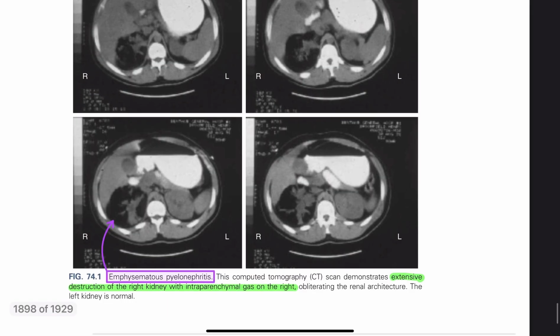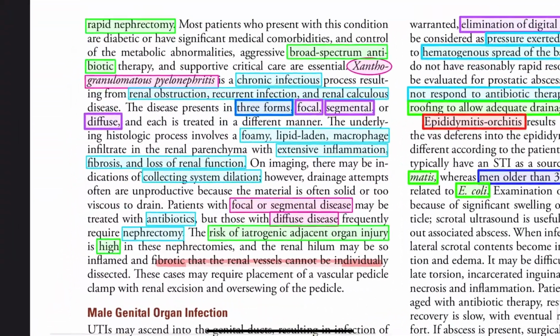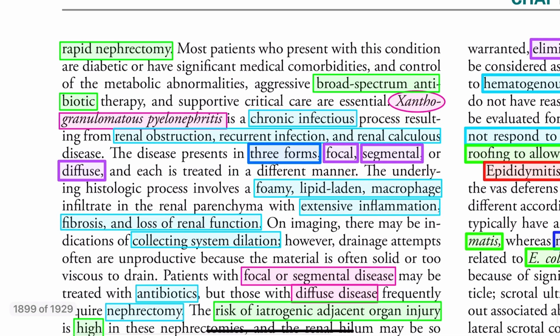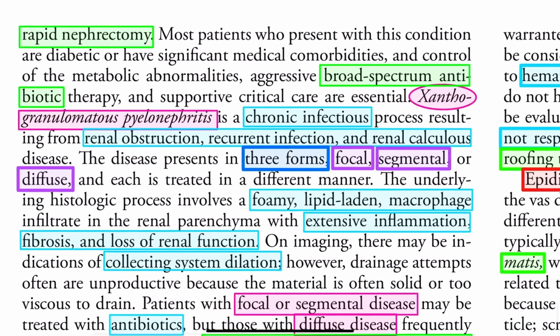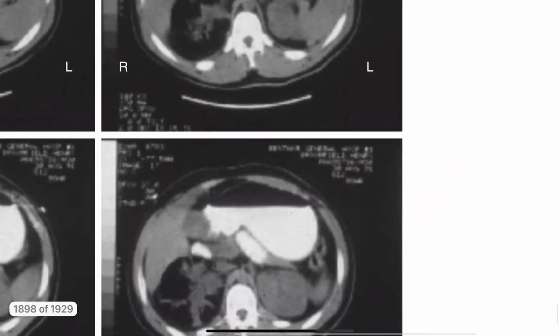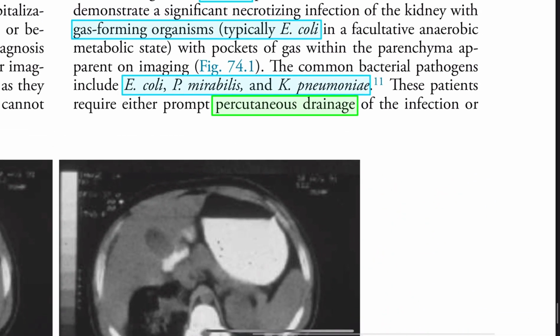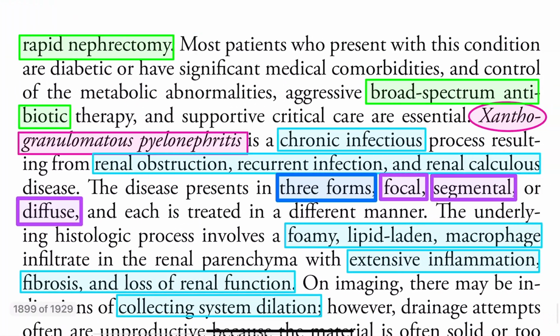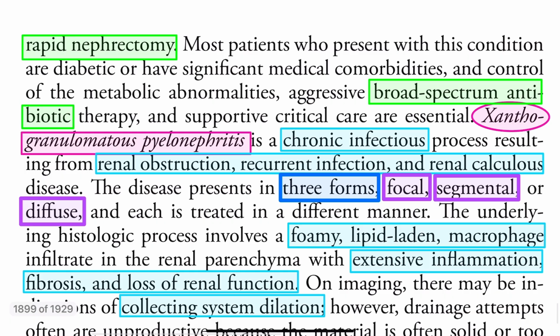A few more points: you can do percutaneous drainage or rapid nephrectomy, and you have to give broad spectrum antibiotic.